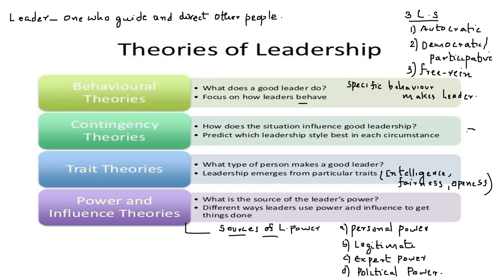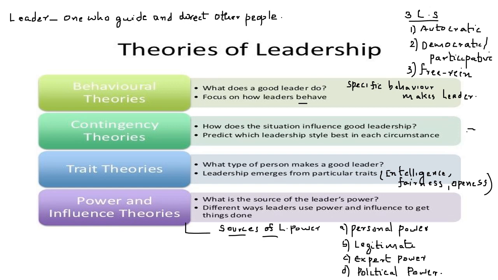So who is a leader? A leader is one who guides and directs other people. According to Chester Barnard, leadership is considered a quality of behavior of an individual. They can guide the people or their activities in an organized effort. So a leader is a person who is able to guide and direct other people. There are different characteristics of leadership.